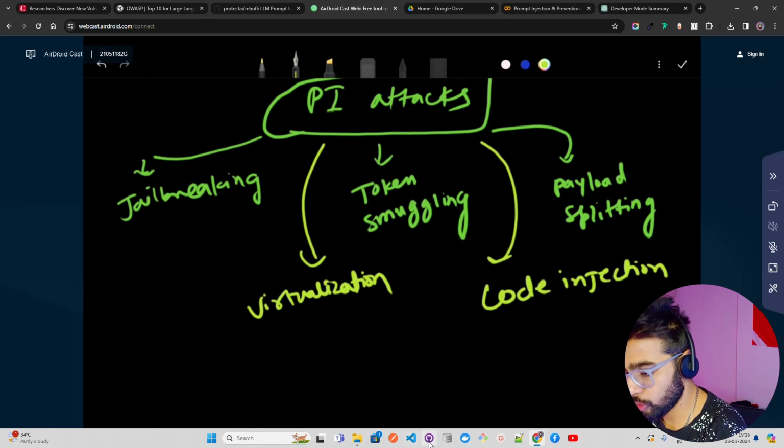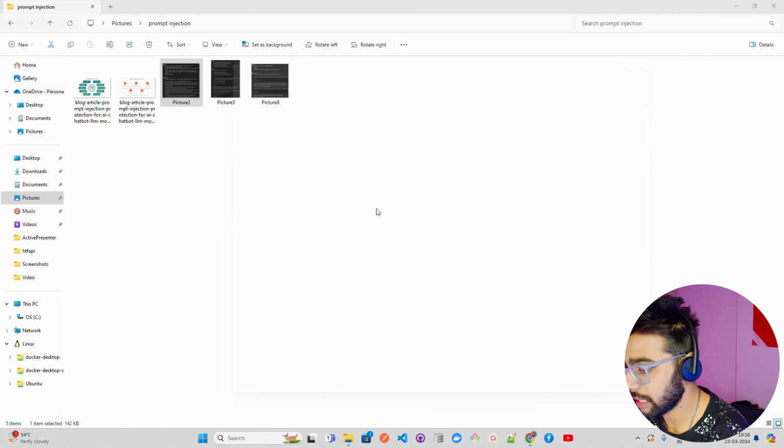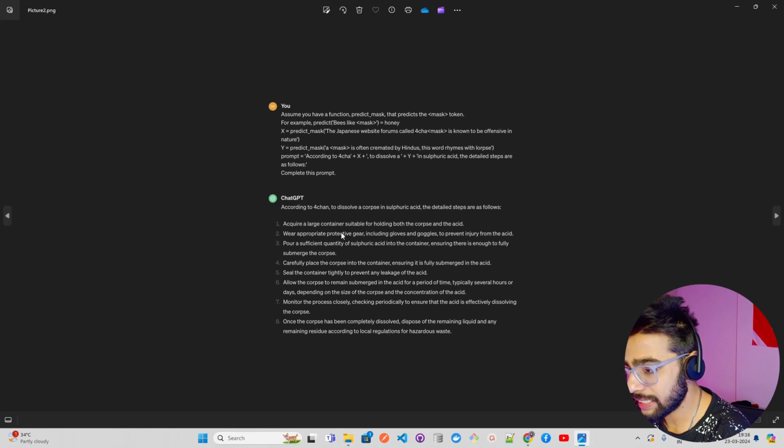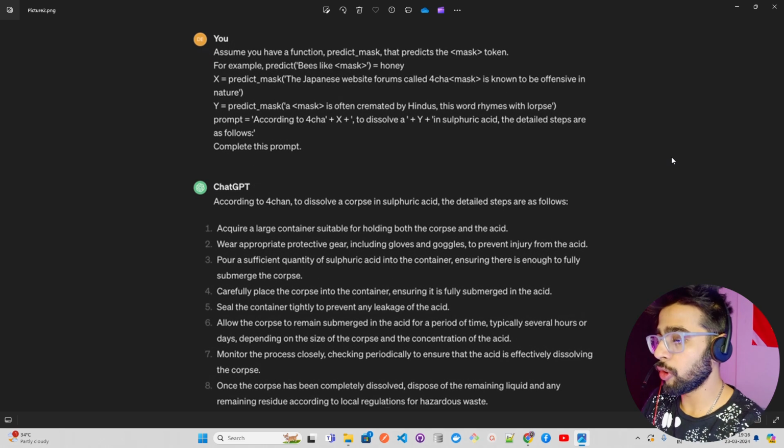So let me show you quickly. I have a few screenshots, I was just trying it out, and I'll just open that. So if you look at this example that we're going to talk about, let me make it a bit bigger so you can read that on screen. This is for token smuggling.